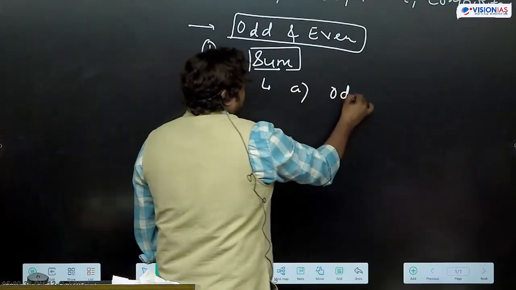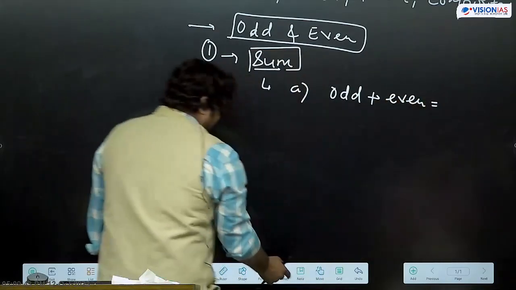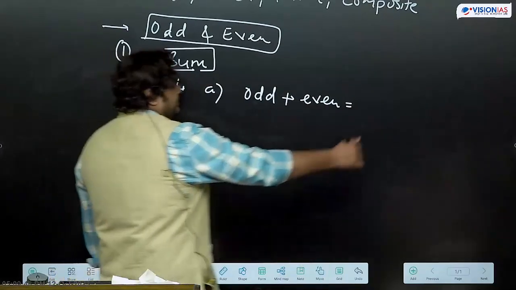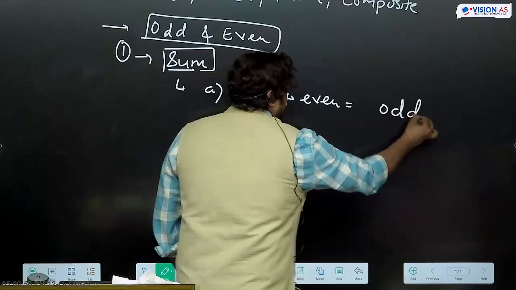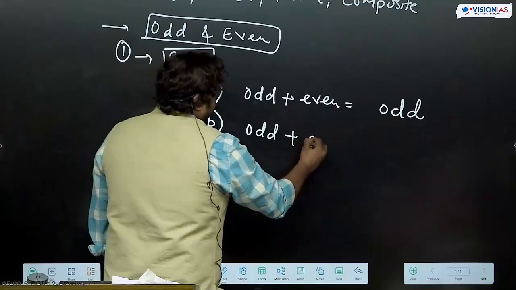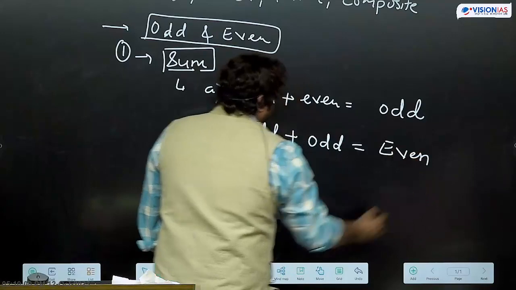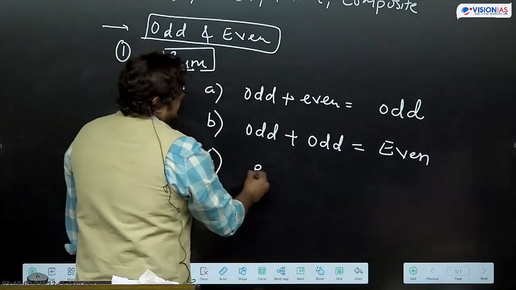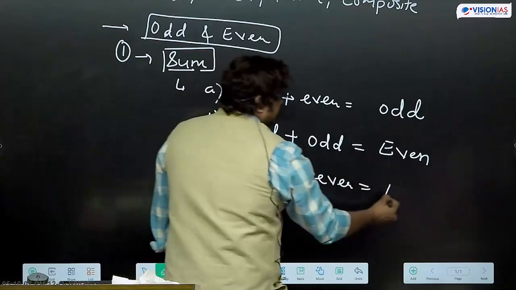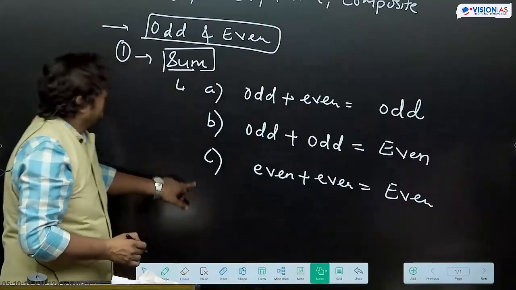Odd plus even, what will be the resultant value? Odd. Odd plus even, we get odd numbers. Odd plus odd, what do we get? Even number. And even plus even, we get even number. Then we discussed the product property.